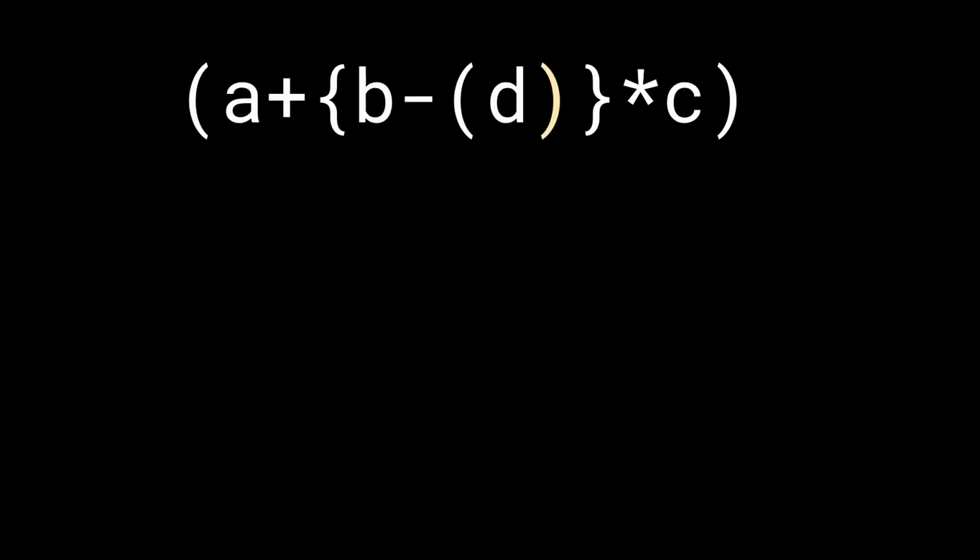Let's take a look at a simple example. We'll take this simple example, and in this case, we have two opening round brackets and two closing round brackets. Now, if I ask you the question, can you tell me what is the corresponding opening bracket to this current closing round bracket? That is, I've highlighted this closing round bracket for you. Can you tell me which of these is the corresponding correct opening bracket?